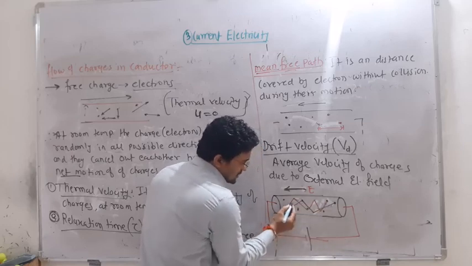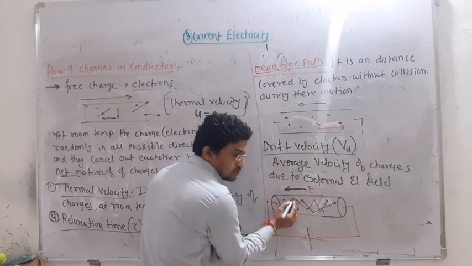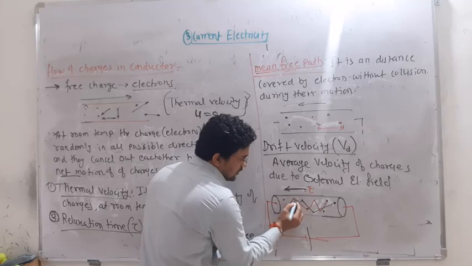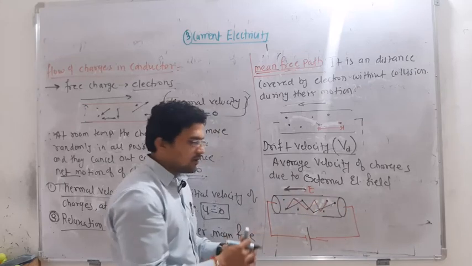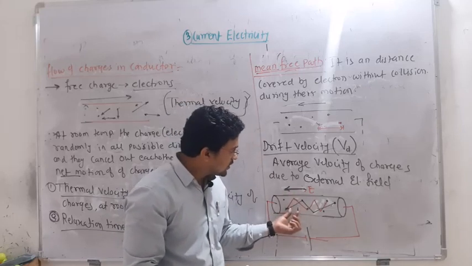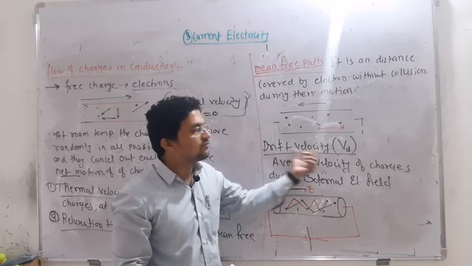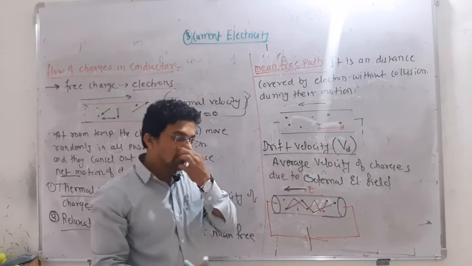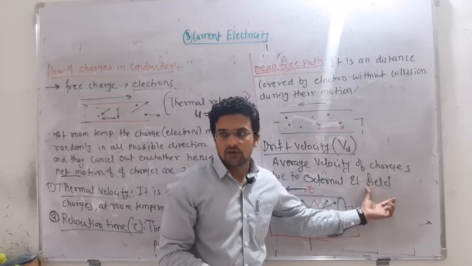In the absence of the electric field it moves here and collides, but in the presence of the electric field it moves further ahead. That's why it is drifted. Due to the electric field there is an acquired velocity, so it is known as drift velocity. Drift velocity is the velocity gained by the electron due to the external electric field.